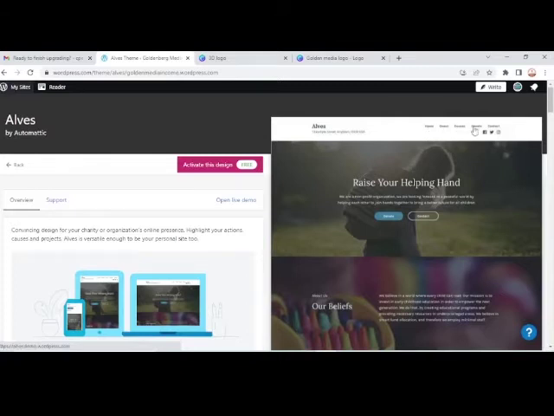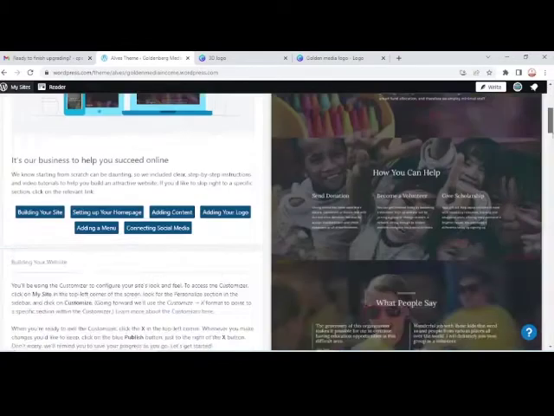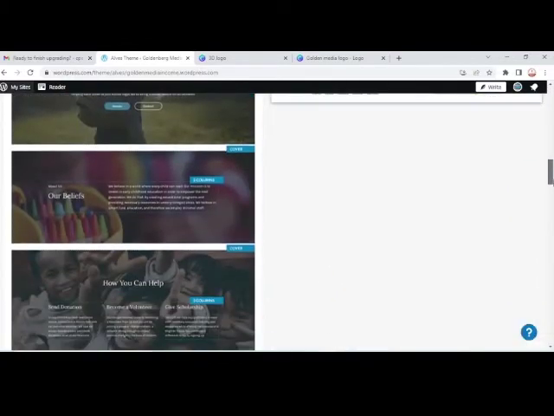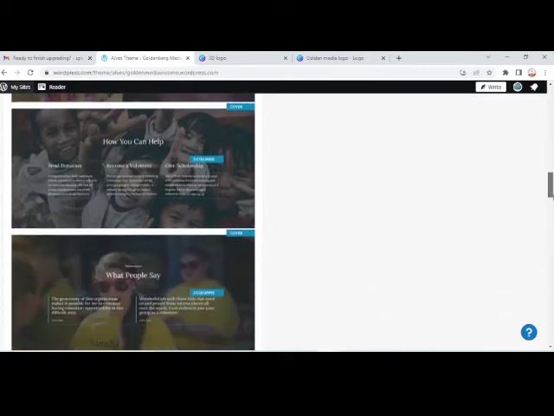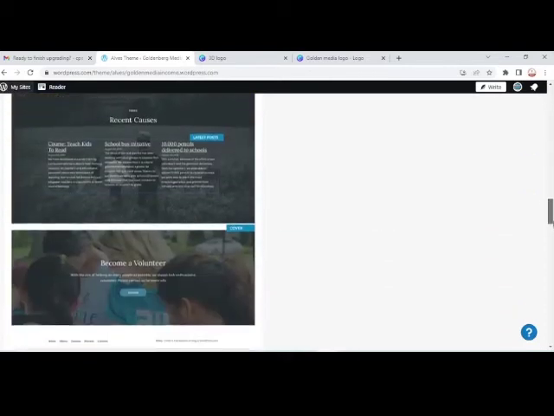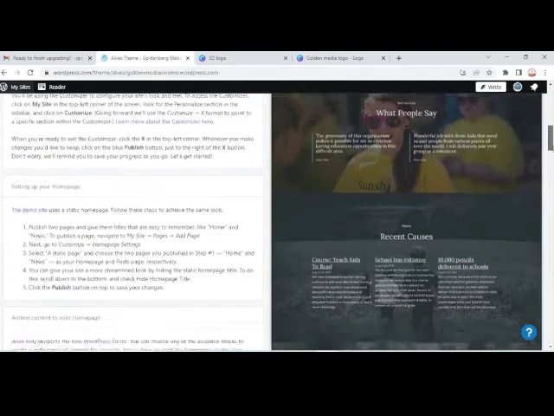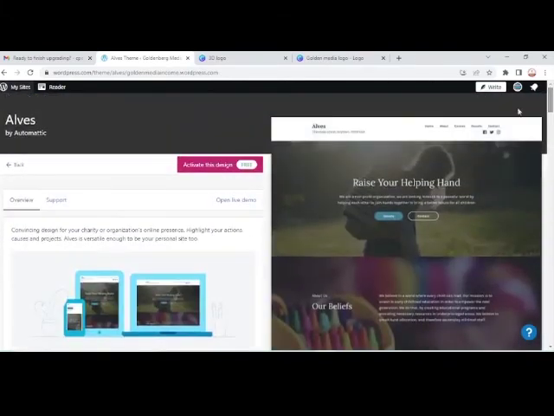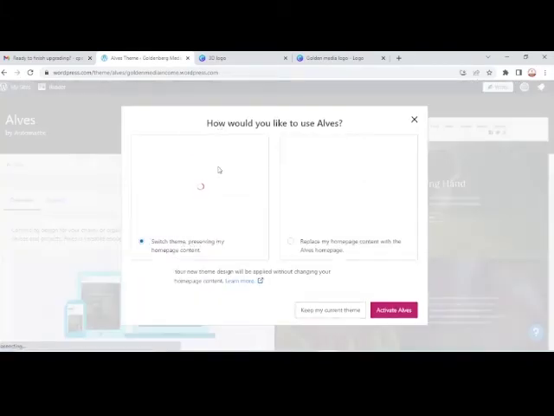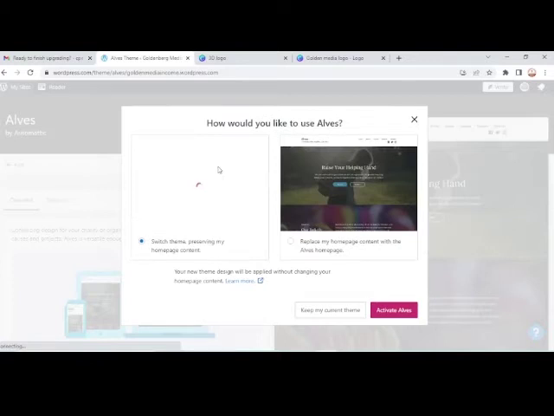It has some logos here: home, about, courses, donate and all that, and we have social media on them. So that's nice. So we can go down, look at it. Has some fine pages. Can get some fine pages out of it. So let's get this. Let's activate this. Use for free.